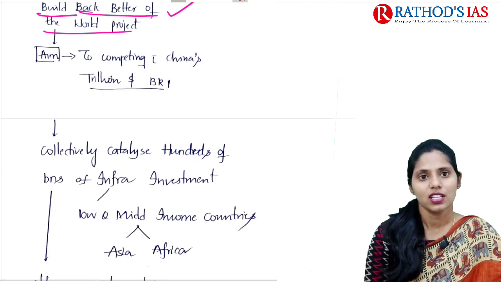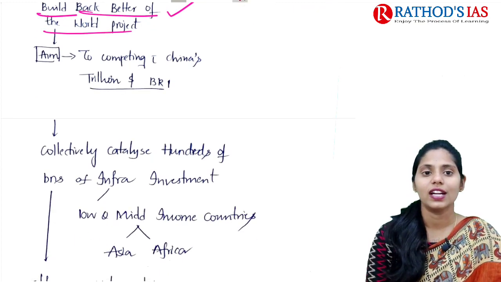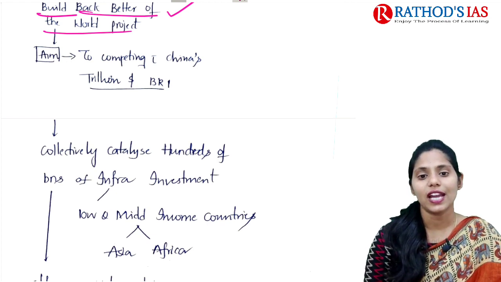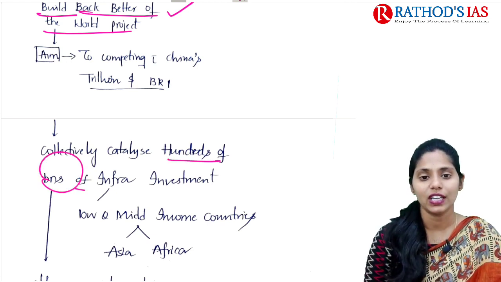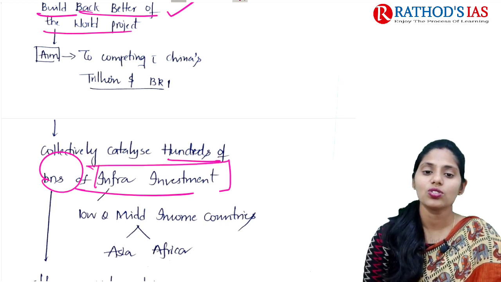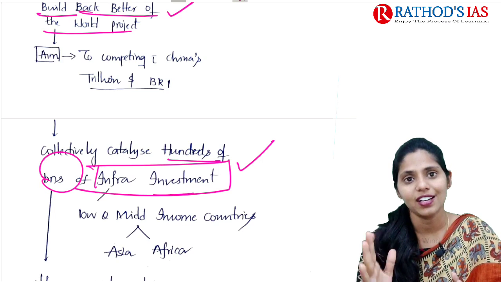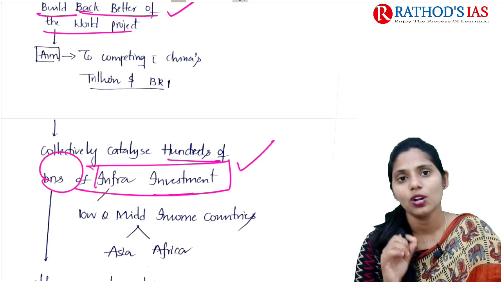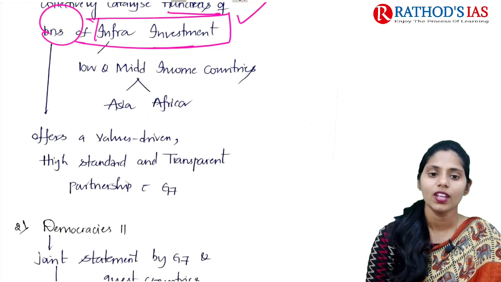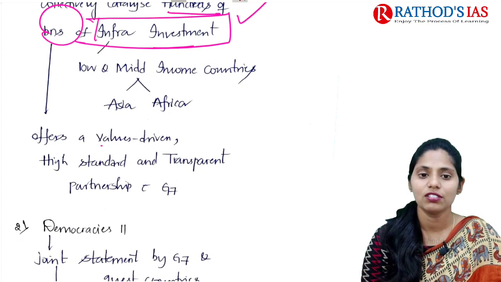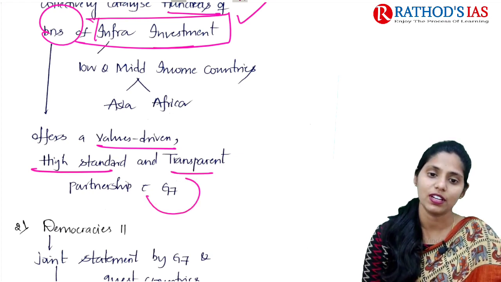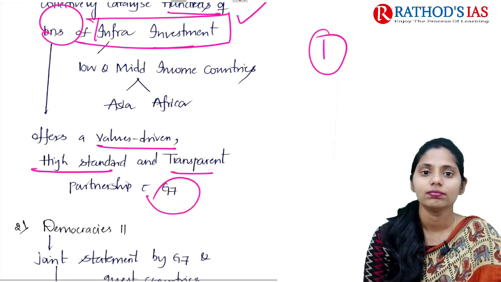Under this Build Back Better World project, they will collectively catalyze hundreds of billions of dollars of infrastructure investment, mainly in low and middle income countries, for example in Asia and Africa. This will be very helpful for a value driven, high standard and transparent partnership with the G7. So this is the first important thing.